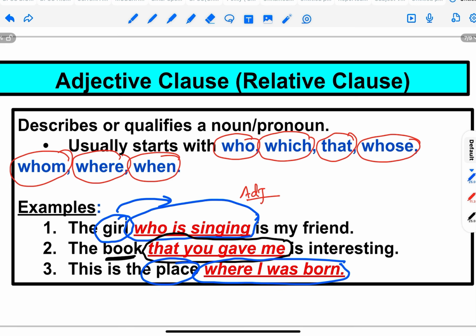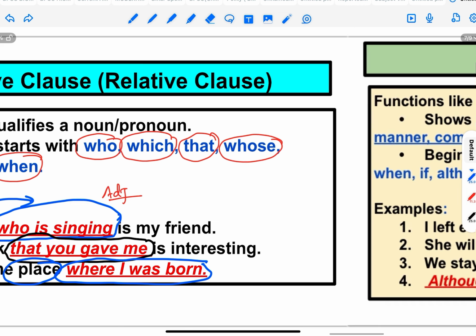So please keep in mind, an adjective clause will always qualify the noun in the sentence, and it will always start with words like who, which, that, whose, whom, where, when. So these are the identification markers of an adjective clause.